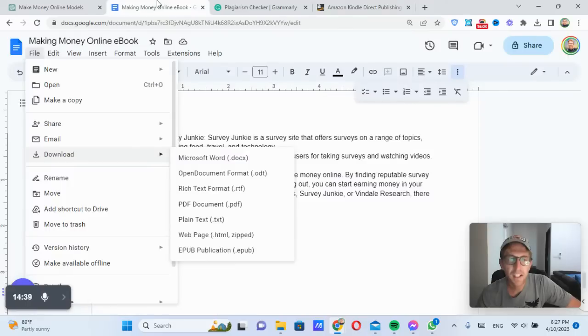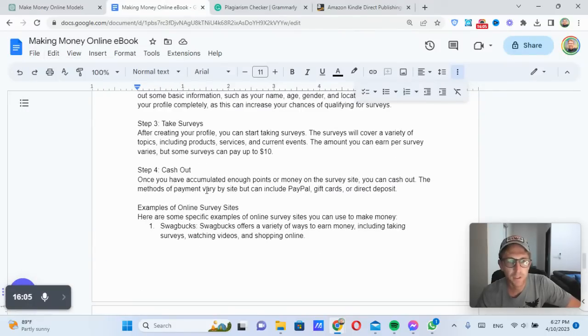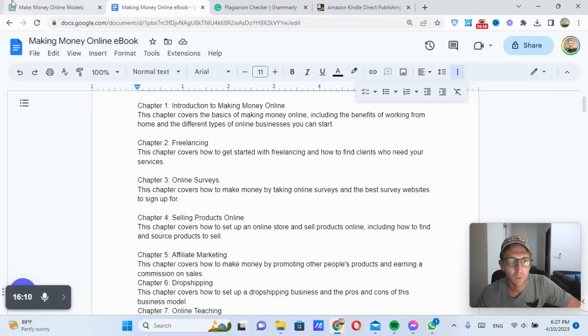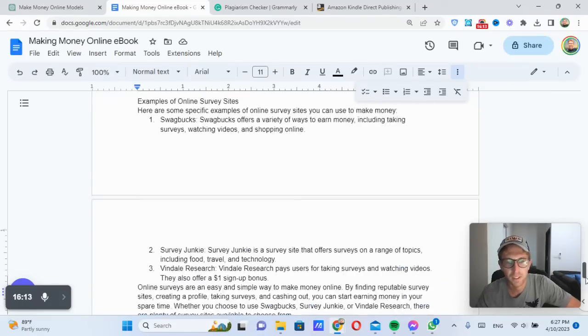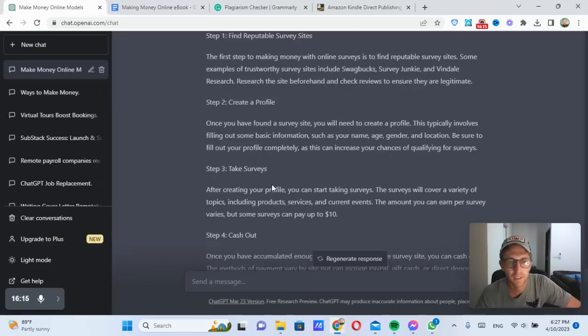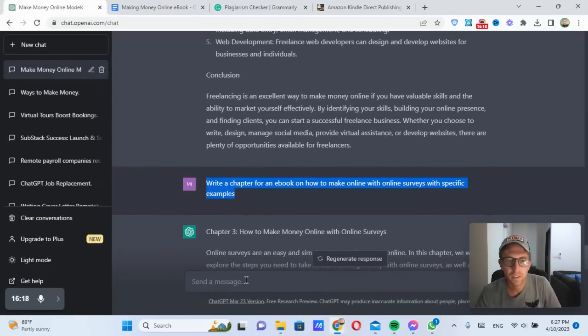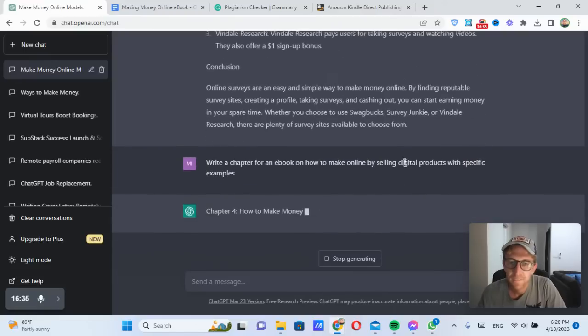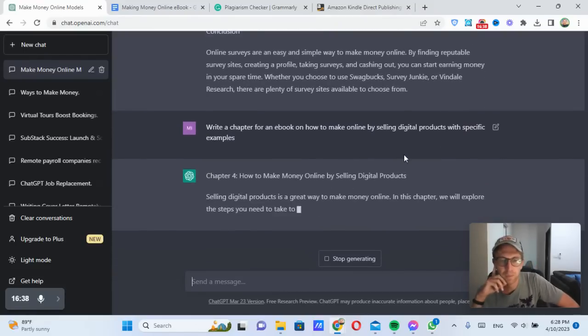And with that being said, I think I'll just write one more chapter just to show you exactly how easy it is. So same process. We'll write chapter 4 on selling products online. So let's come back over here and say selling products, how to make money online by selling products. Let's say digital products. Could be physical, could be digital. I'm more interested in digital products like courses and coaching. So there we go. Now it's writing chapter 4.